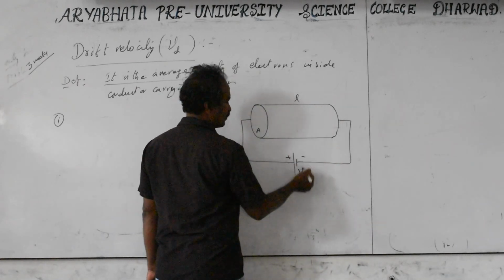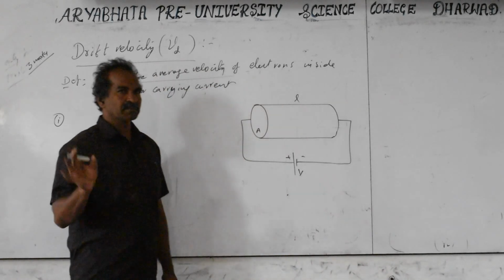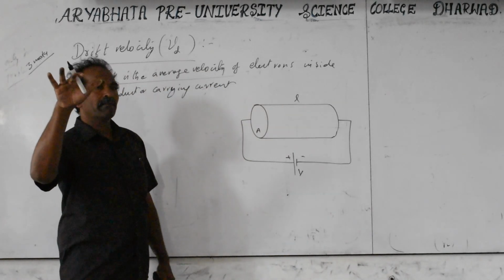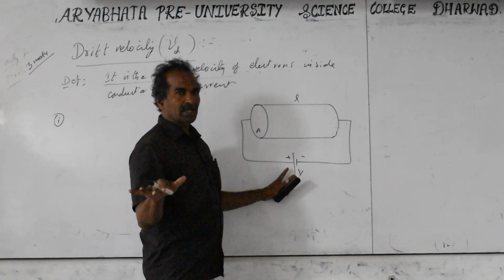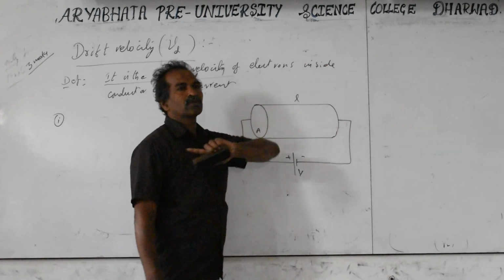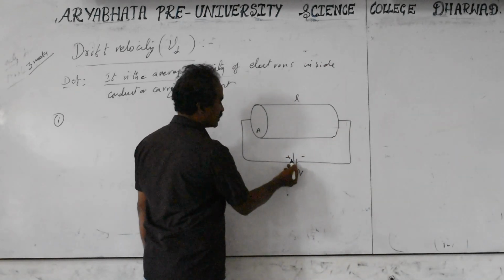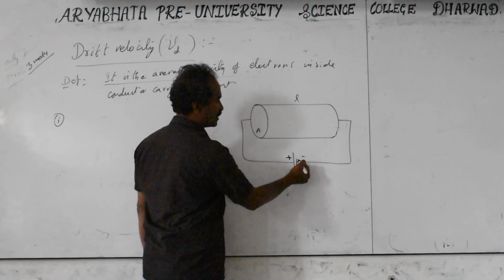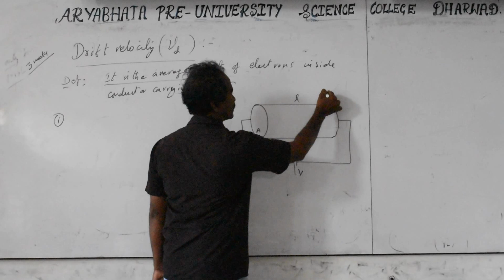Electric potential difference V. A battery always provides the potential difference between the plus and minus terminals. Plus means high potential, above 0. Minus means low potential, below 0. So 0 is taken as a neutral potential called the reference potential. Earth potential is 0, and infinity also has potential 0 due to any charges. So one terminal is plus, the higher potential, and minus is the lower potential. The conductor is connected across them.